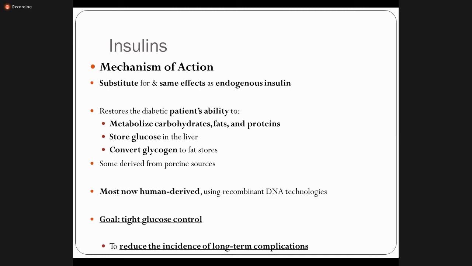What is the purpose of controlling blood glucose level, or achieving a euglycemic state, that means the normal blood glucose level? It is to prevent the long-term complications, the macrovascular or microvascular complications, that can occur if we do not control the blood glucose level.